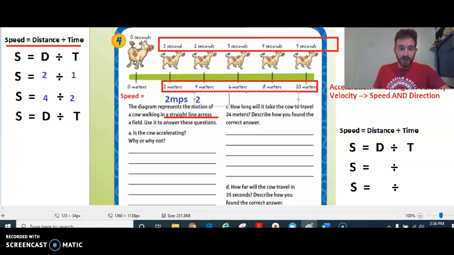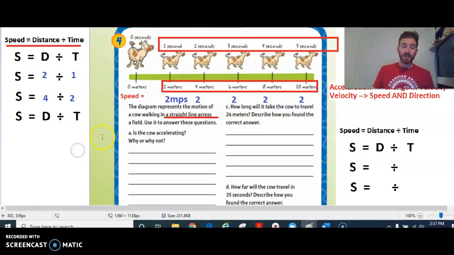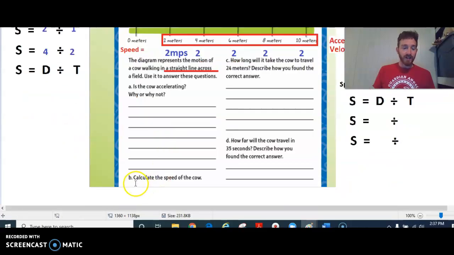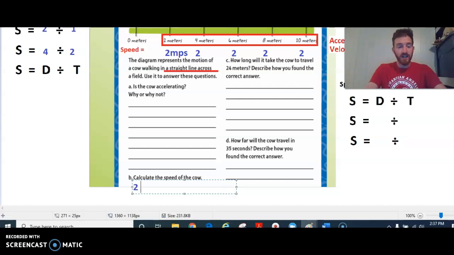Then if we keep going, 6 divided by 3 seconds would be a way to measure that speed, and 6 divided by 3 is also 2. And what do you know, 8 divided by 4, that's also 2. And as we keep going, 10 divided by 5 seconds would also be 2. So the speed here is the same, and the direction is also the same. So let's calculate the speed of the cow. Well, it's a constant 2 meters per second.